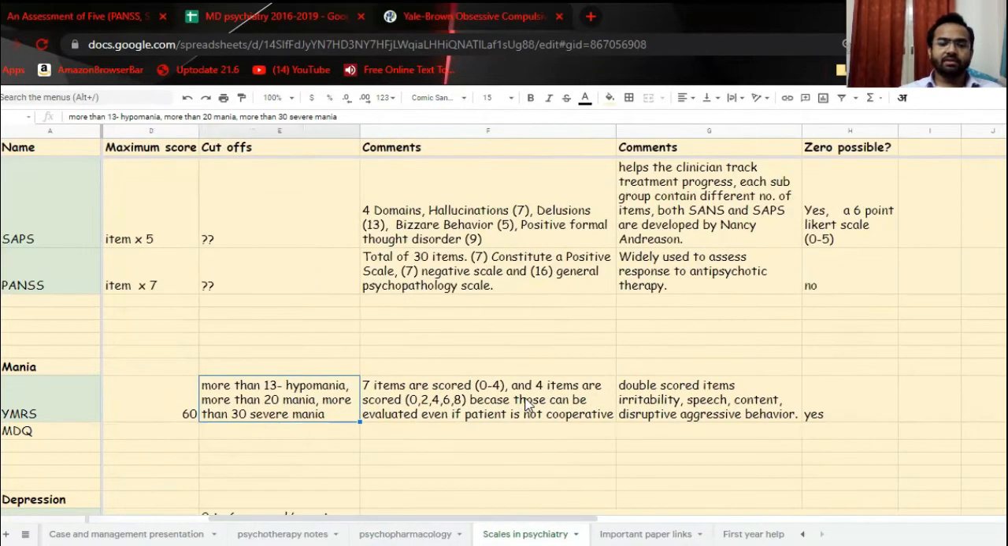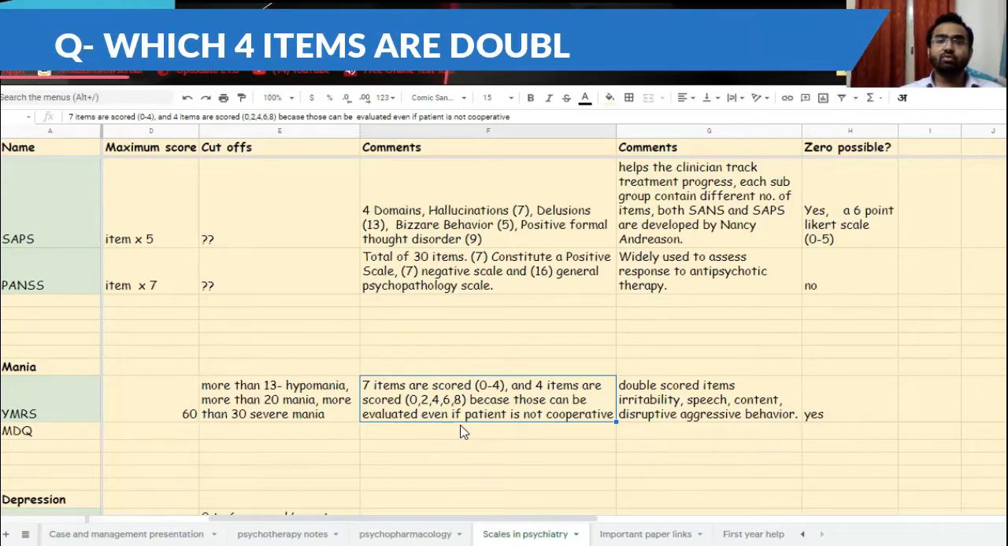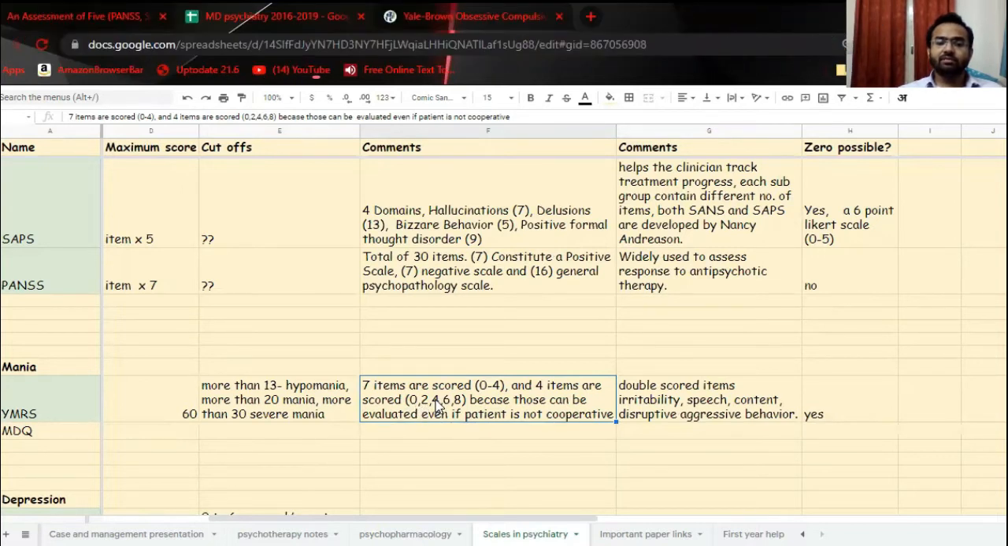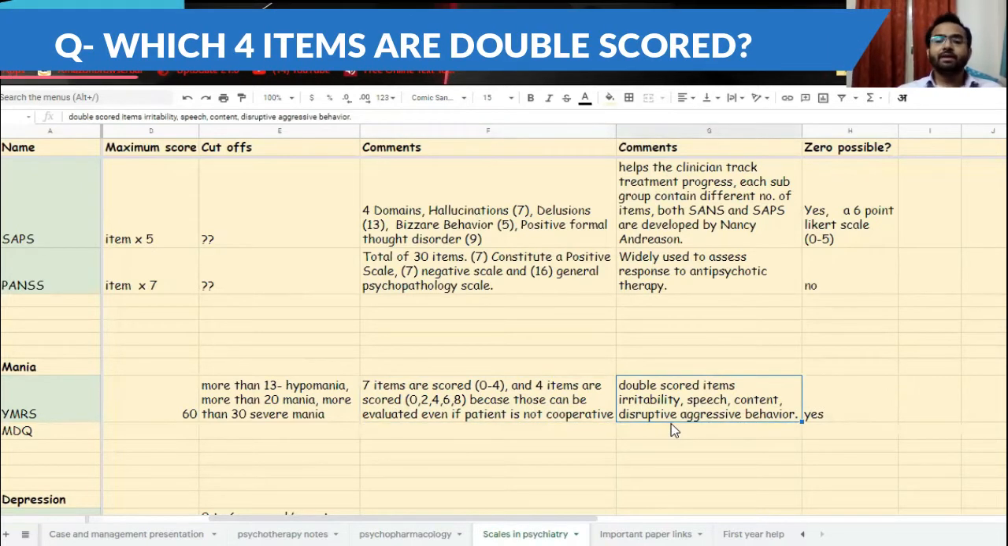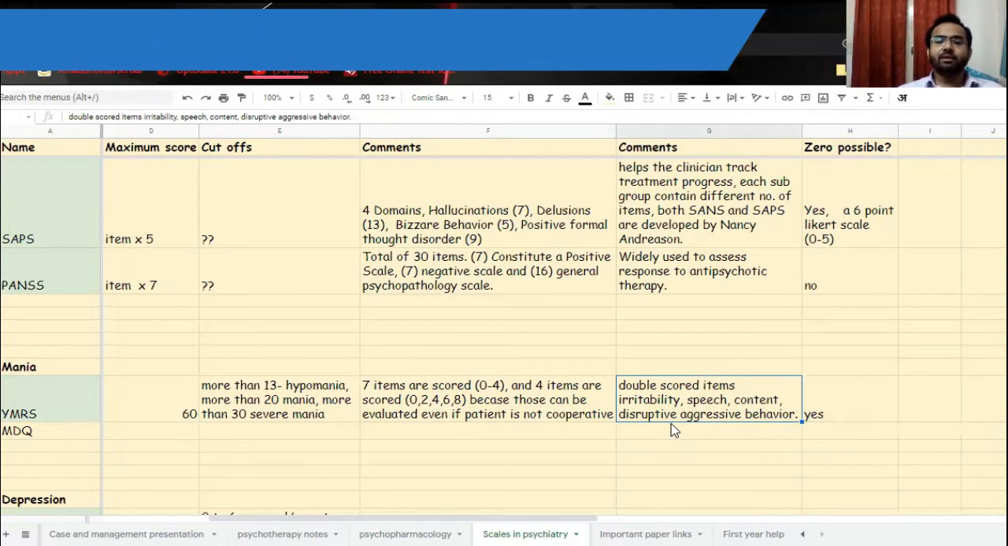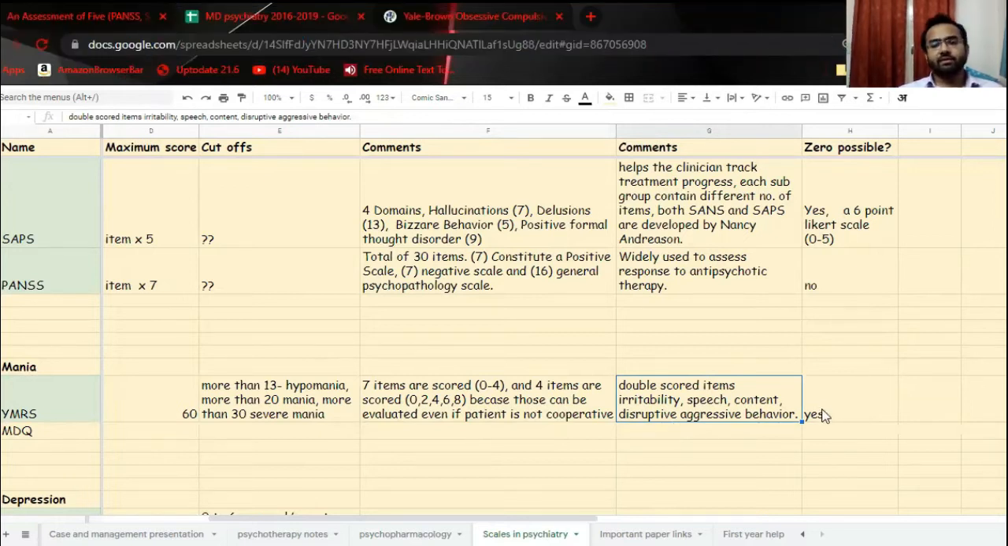So one catch which is mostly asked in that is 7 items are scored from 0 to 4, but 4 items are there which are scored like 0, 2, 4, 6, 8. Just keep in mind that there is no 3, 5, 7 or 1 over here. So they are scored on 0, 2, 4, 6, 8, because those can be evaluated even if the patient is not cooperative. And what are those 4 items? Those are irritability, speech, content, disruptive and aggressive behavior. Is 0 possible? Yes, 0 is possible in that.